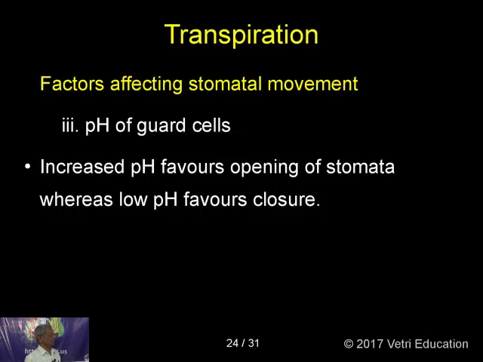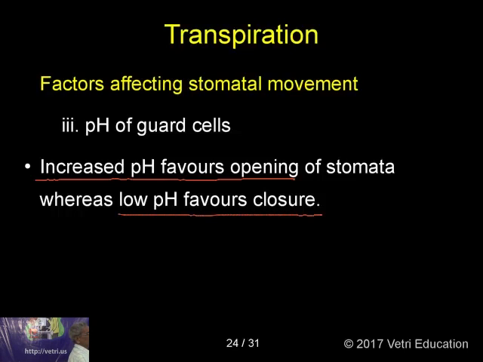Third factor is pH concentration, pH of the guard cells. This I was explaining to you by the 5th theory. So pH also plays an important role, and increased pH favors the opening of the stomata, whereas low pH favors the closure. Understand that very clearly. Increased pH favors opening and low pH favors the closure. Okay.